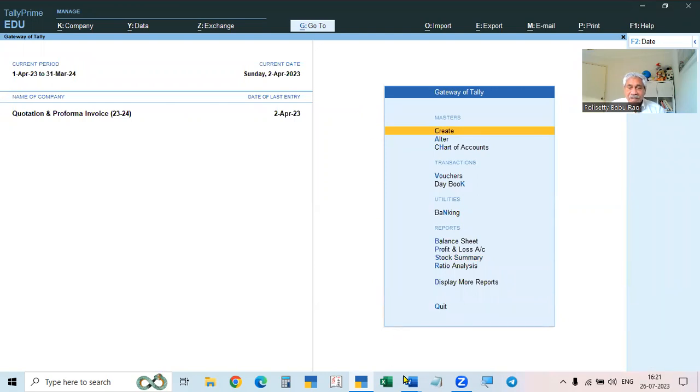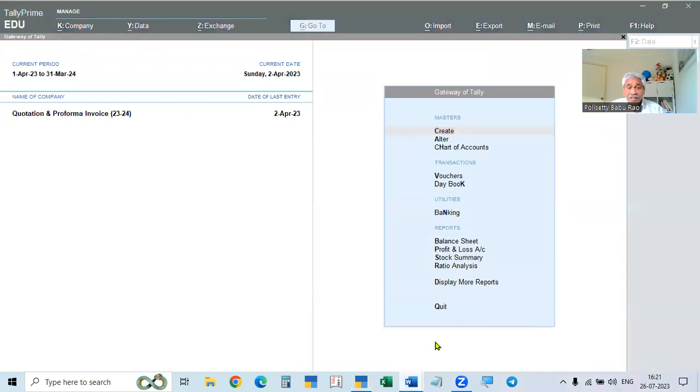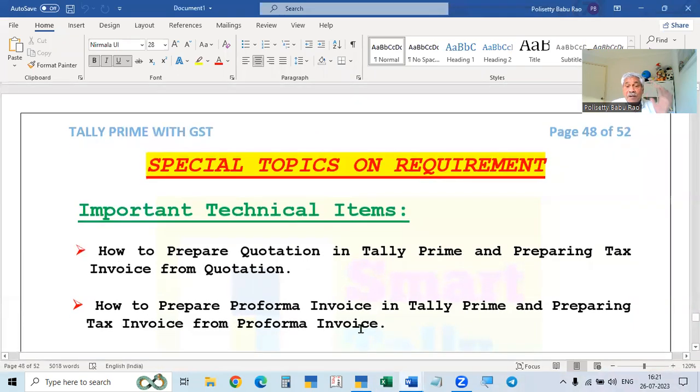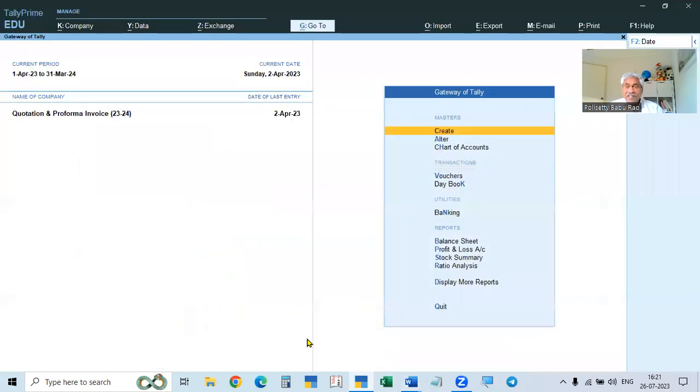The next item is here, how to prepare the proforma invoice in Tally Prime and how to prepare the invoice from the proforma invoice. Since what is meant by proforma invoice? See,